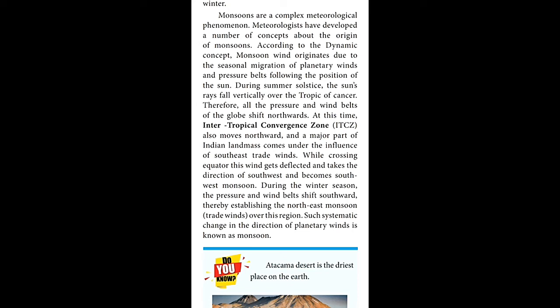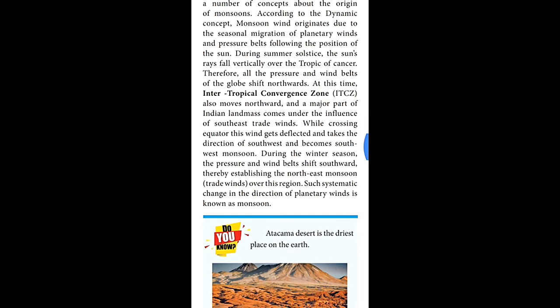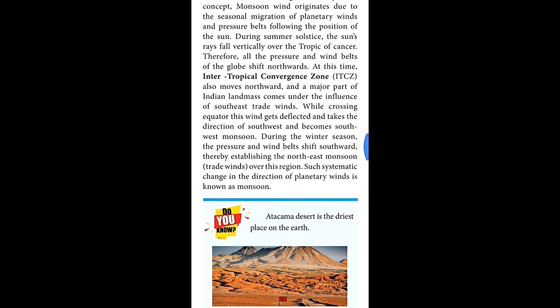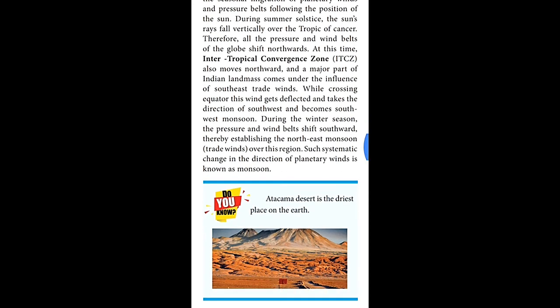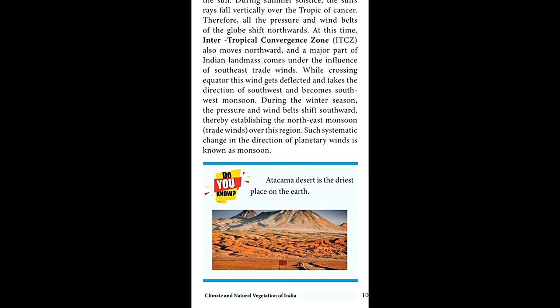At this time, the intertropical convergence zone also moves northward, and a major part of the Indian landmass comes under the influence of southeast trade winds. While crossing the equator, this wind gets deflected, takes the direction of southwest and becomes the southwest monsoon.